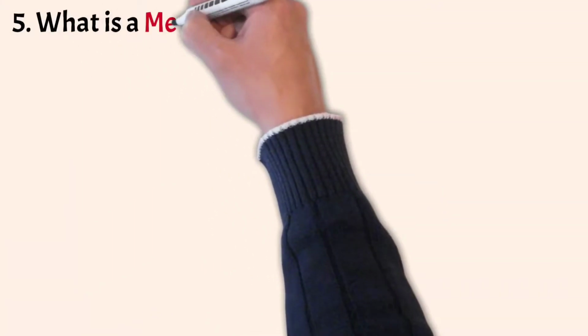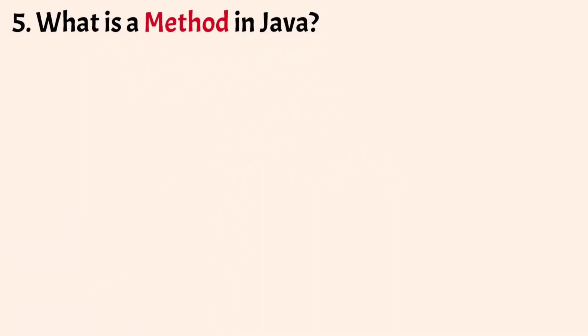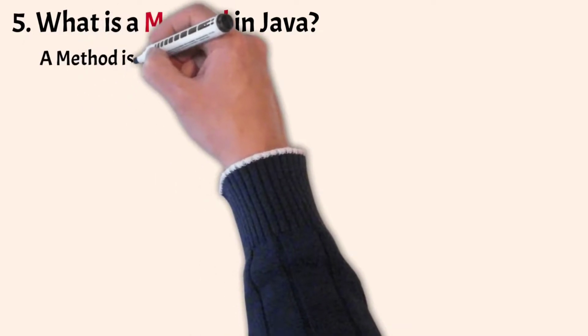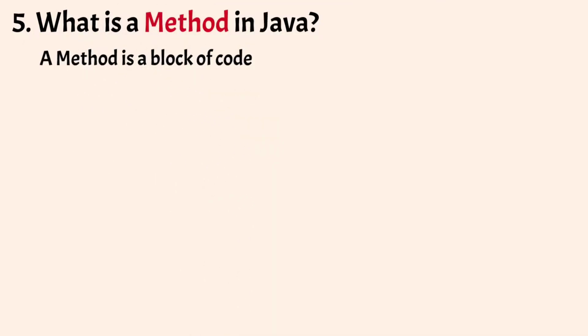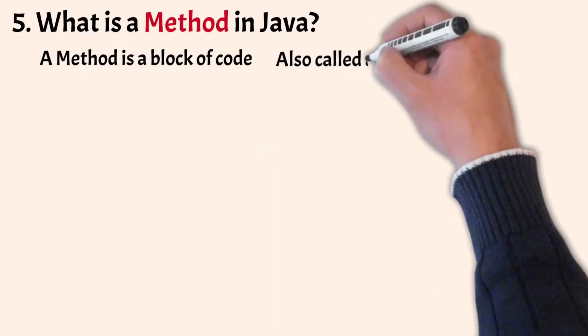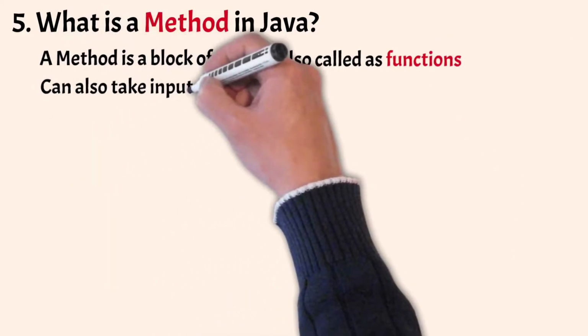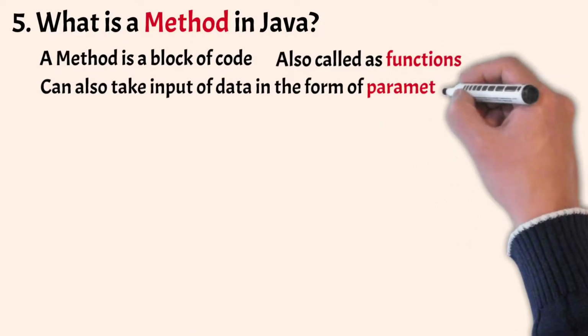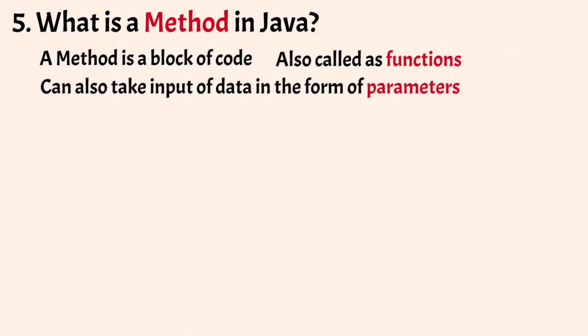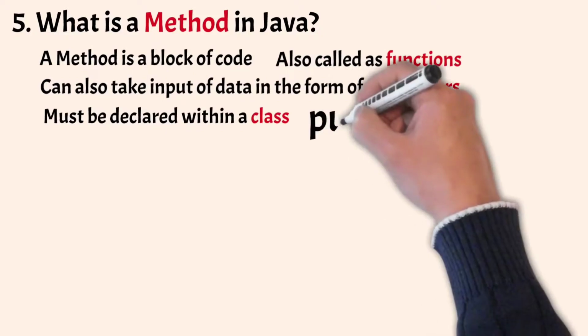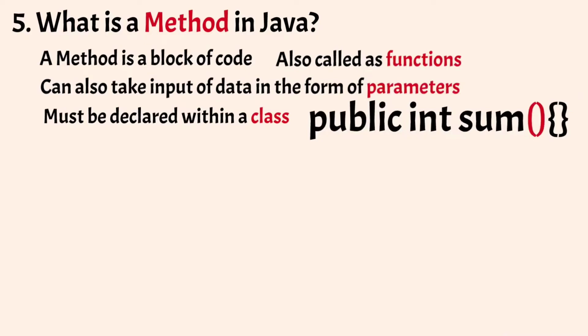Okay, so coming to the next one, what is a method in Java? A method is a block of code that performs a specific task. Methods are also called functions. Methods can also take input of data in the form of parameters. Methods must be declared within a class, and they are defined by the name of the method followed by parentheses.